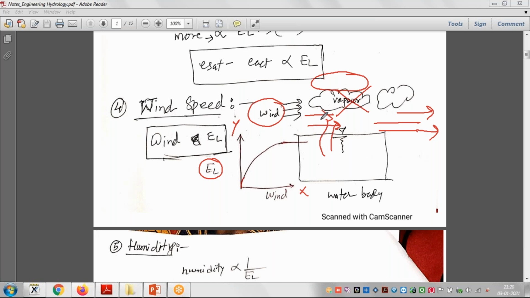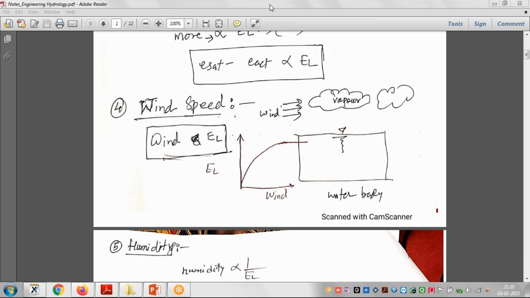But one point will come when this whole atmosphere will be filled with vapor, and it will become constant. Here the same thing is given. Even if evaporation loss occurs continuously as the wind increases, after some point it goes to a constant level. After that, it is not evaporating further, right? So wind is also one of the factors which affect evaporation.